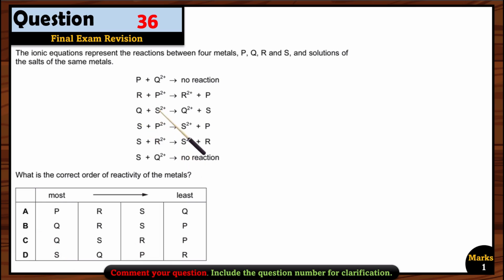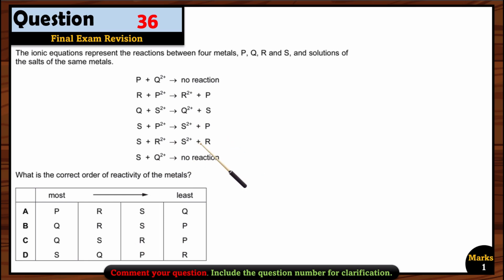So let's see next. Q and S ions, when react, we get a reaction, right? So it means Q is more reactive than S. Okay, again B and C can be right. Now let's see this one. S is more reactive than P because S can displace P, right? Can you see here that we are getting the metal here? So S is more reactive than P. Again, let's see where we can find S before P. Again, B and C are right.